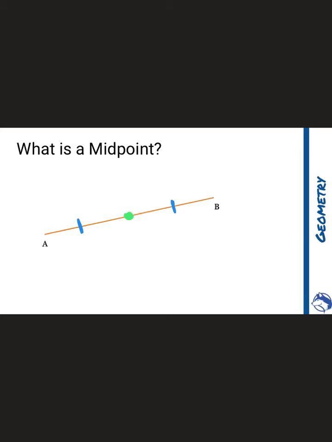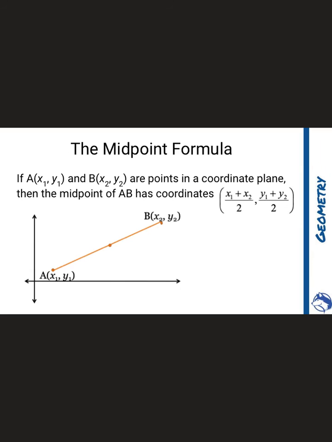So A, and let's call this midpoint M, we could say that AM, the segment, the measure of it anyways, is equal to MB. And that's pretty important there, that these are indeed congruent. So that's what a midpoint is, and we're going to go ahead and talk about how to find it.